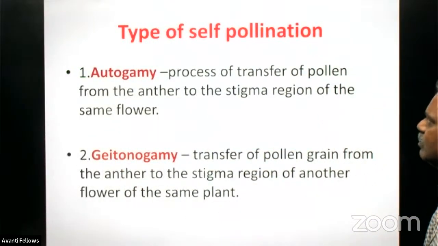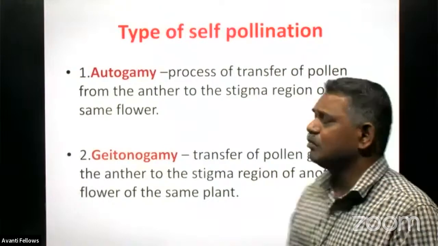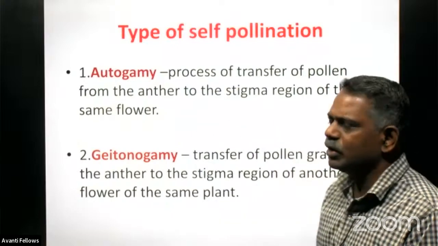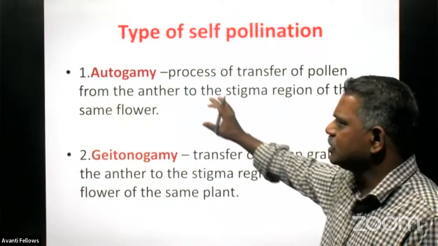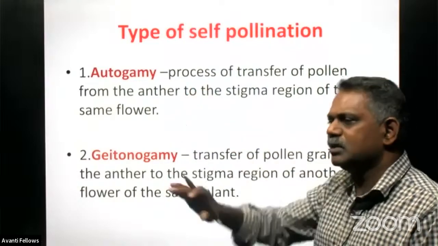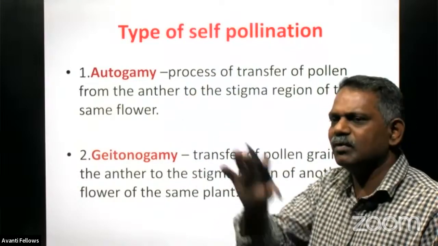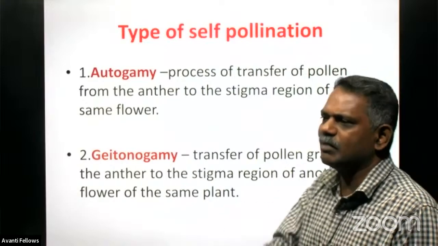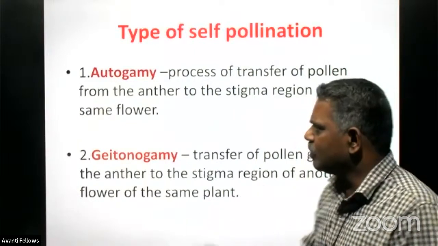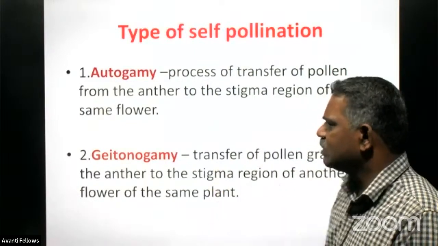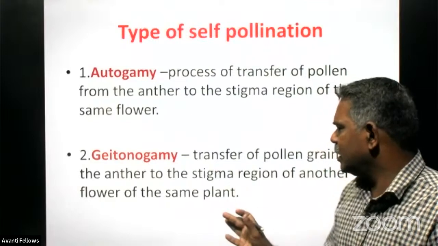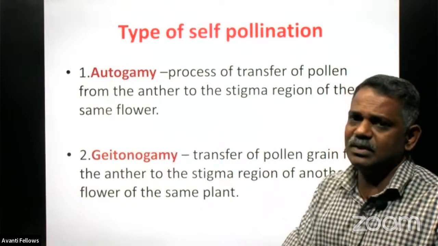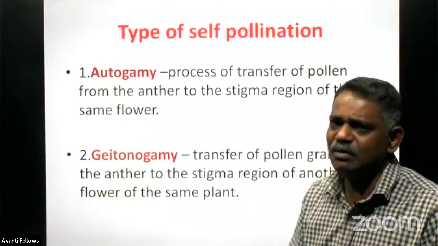Then come to the types of self-pollination. Two types are there. Already we discussed these two types of pollination and self-pollination. One is autogamy. Autogamy means the pollen grains of the same flower stick to the stigma region of the same flower only. So male and female reproductive gametes are produced in the same flower only. We call it autogamy. And geitonogamy, here the pollen grain produced by a flower is transferred to the stigma region of another flower but of the same plant.